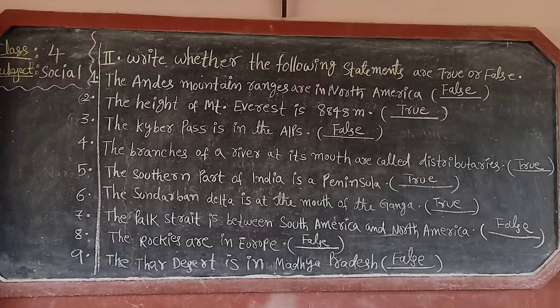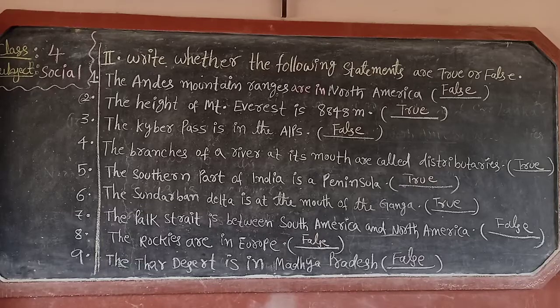Seventh one. The Palk Strait is between South America and North America. Is this true, children? No, false. Because Palk Strait is situated between India and Sri Lanka. But here South America and North America are given. So answer is false.